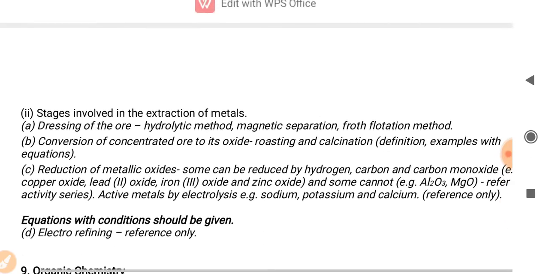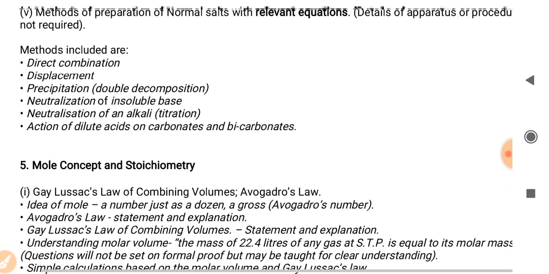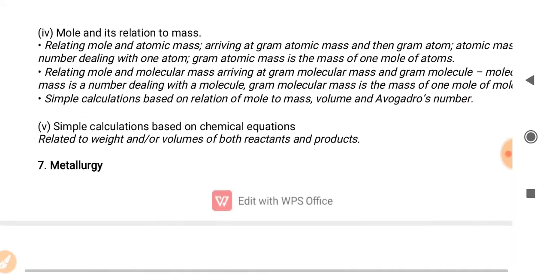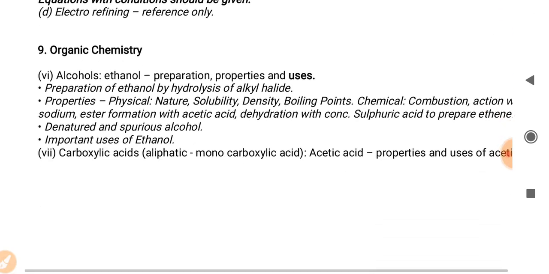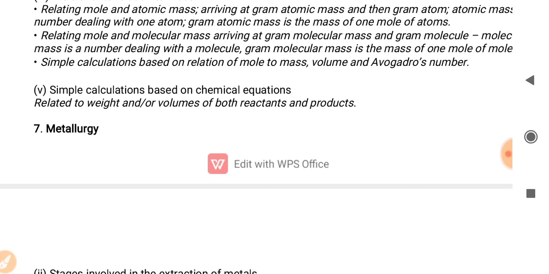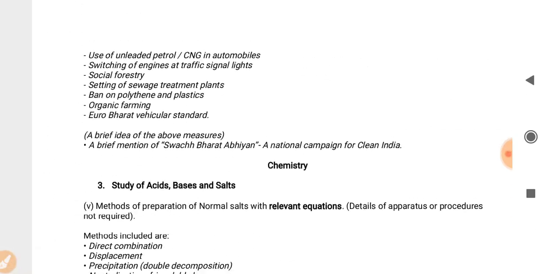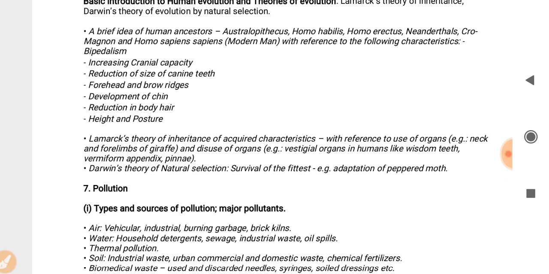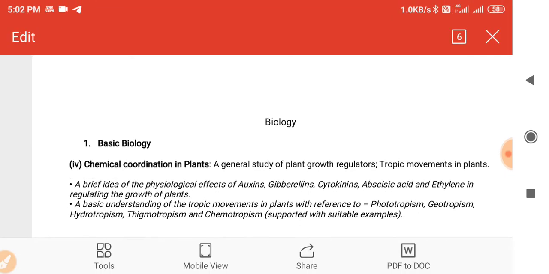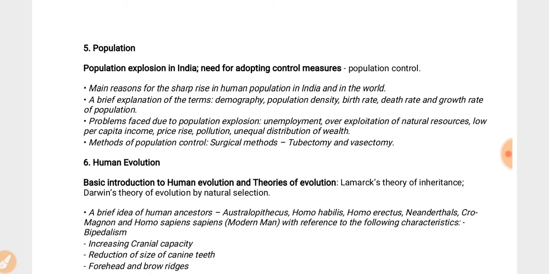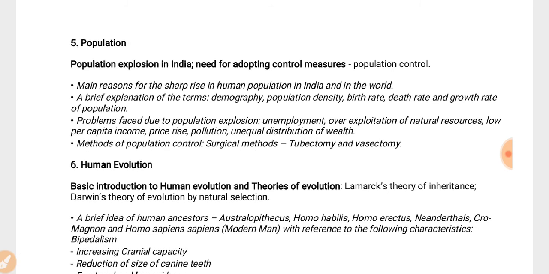So these are minor changes. Not so much of the syllabus is reduced, not a vast syllabus, only a few things of some topics, and in the 3rd chapter, 5th chapter, 7th chapter and 9th chapter in chemistry you do not have to cover them. You can see them easily in the PDF I shared with you. If you have any confusion, please contact me, or if you find any mistakes, I try my best. These are the topics excluded and the topics included in your syllabus.